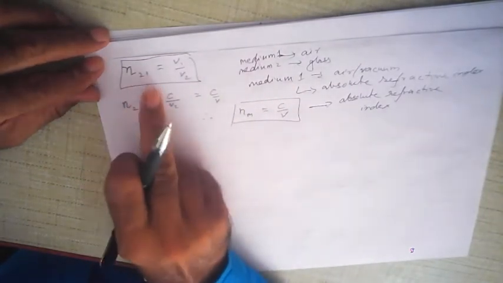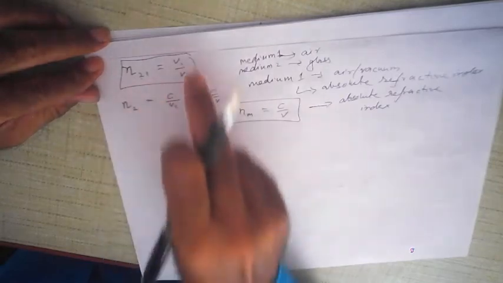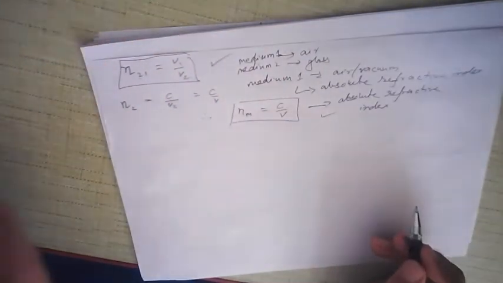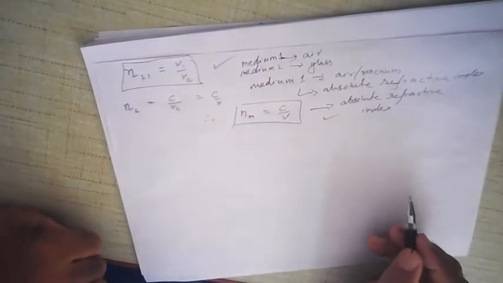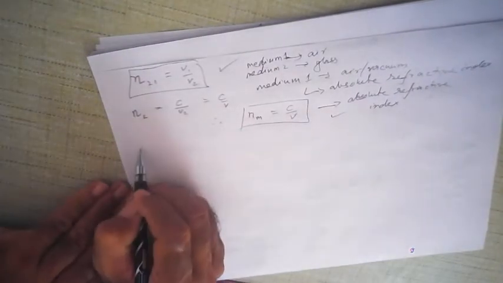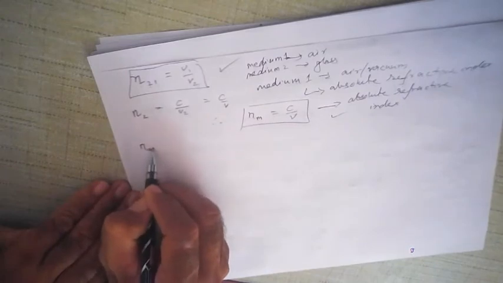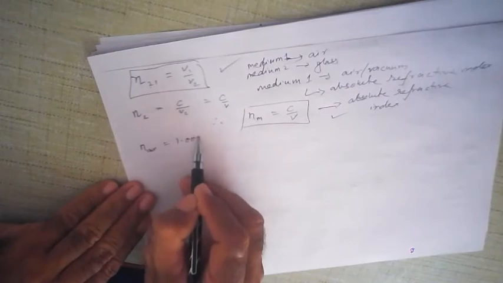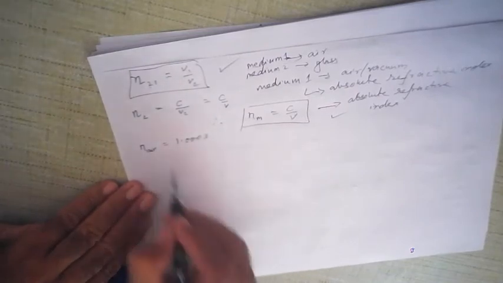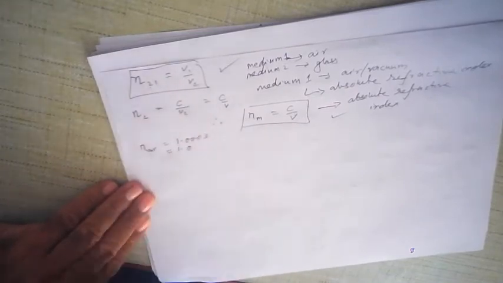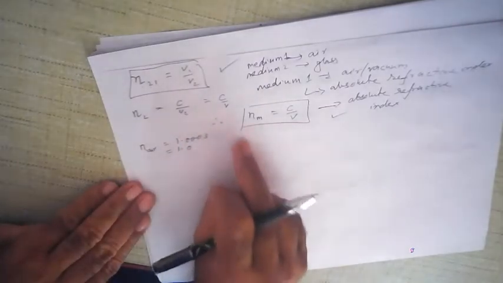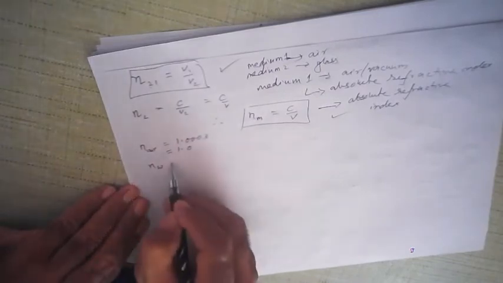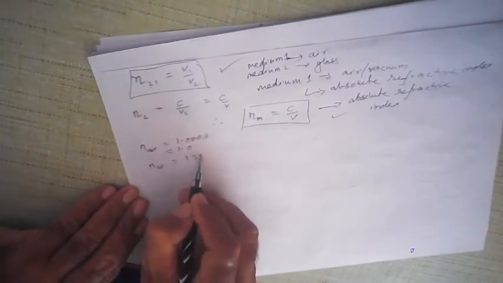Refractive index of the second medium with respect to the first medium is V1 upon V2. These are the two formulas that you need to understand. Now, obviously, the refractive index of different substances is going to be different. For example, the refractive index of air is found to be 1.0003. But in actual practice, we take it as 1.0 only because it is very small. Refractive index of water is found to be 1.33.